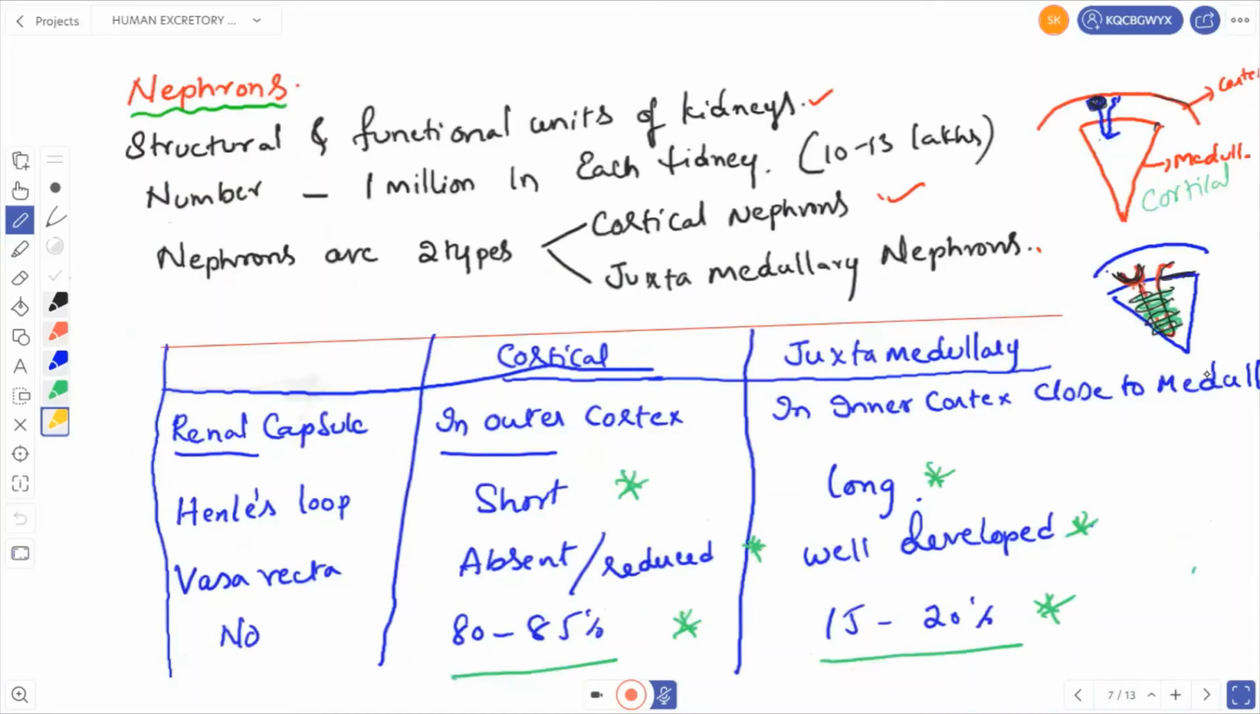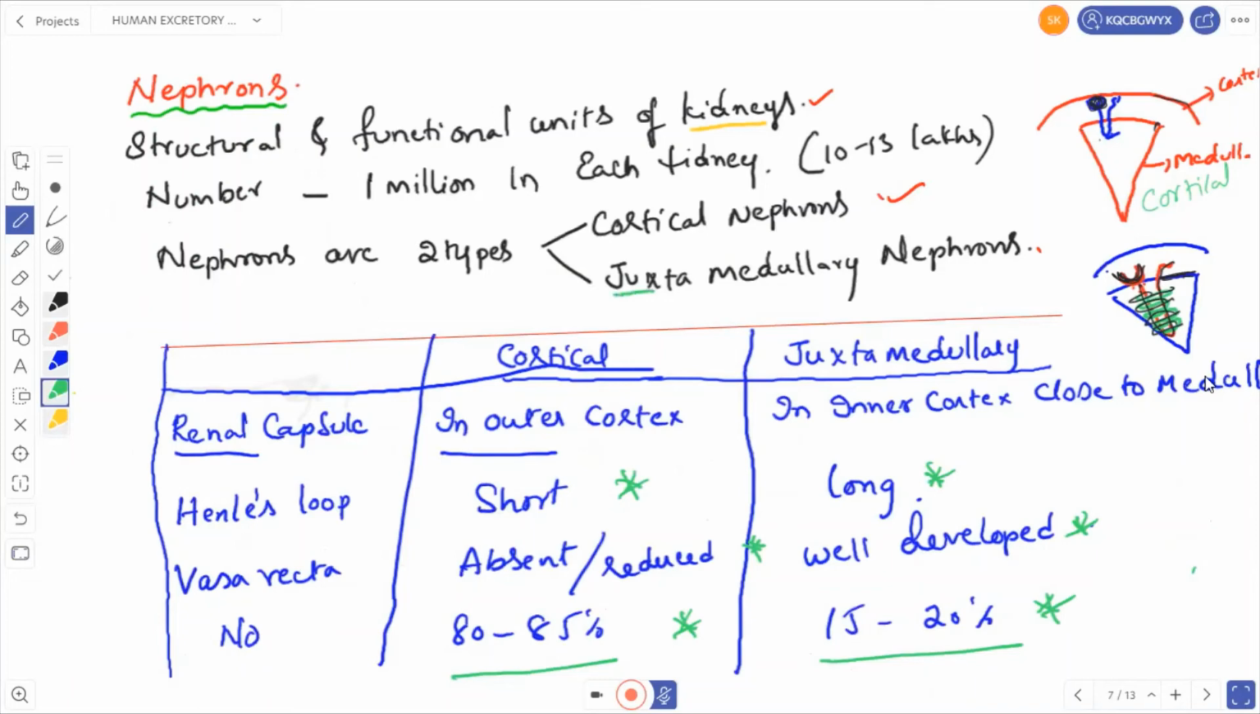So let us see the nephron. What are nephrons? Each kidney consists of 10 to 15 lakh nephrons. Nephrons are the structural and functional units of the kidney. The number is about 1 million in each kidney, that is 10 to 15 lakhs. And nephrons are of two types: cortical nephrons and juxtamedullary nephrons.